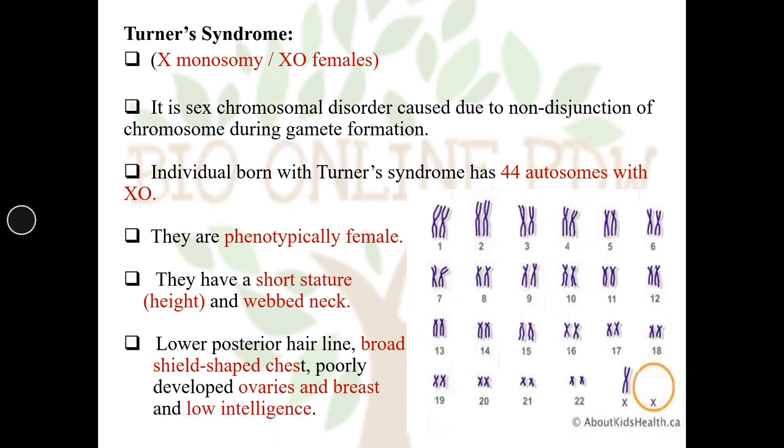Shows low intelligence. So again you can see the karyotype of an individual suffering from Turner syndrome. They have one less X chromosome. So the genotype is represented as 44 plus XO. In total they have 45 chromosomes instead of 46.